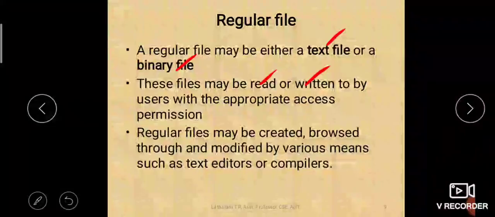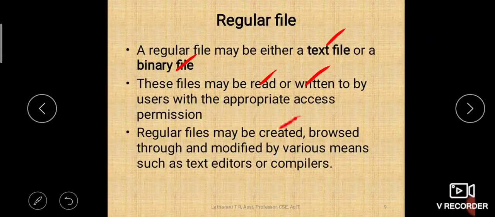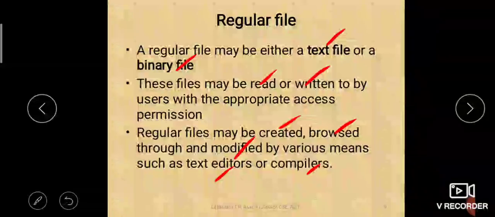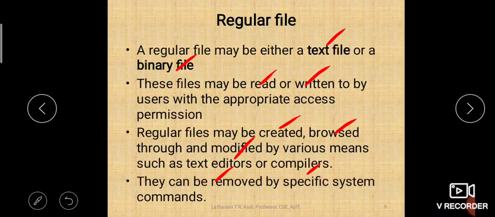Regular files may be created. What can you do with regular files? You can create a regular file, you can browse, meaning read the content of the file, and you can modify, meaning update or change the contents of the file by various means such as text editors or compilers. They can be removed by specific system commands.